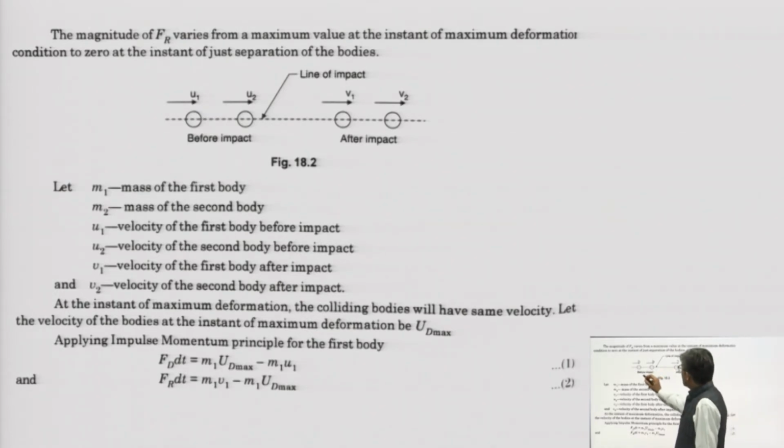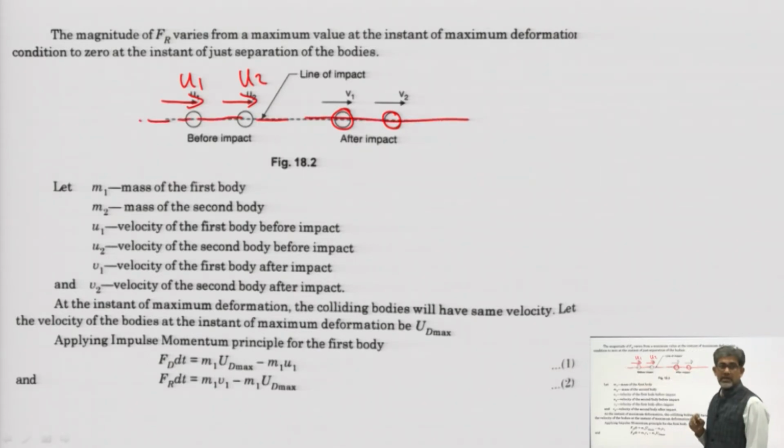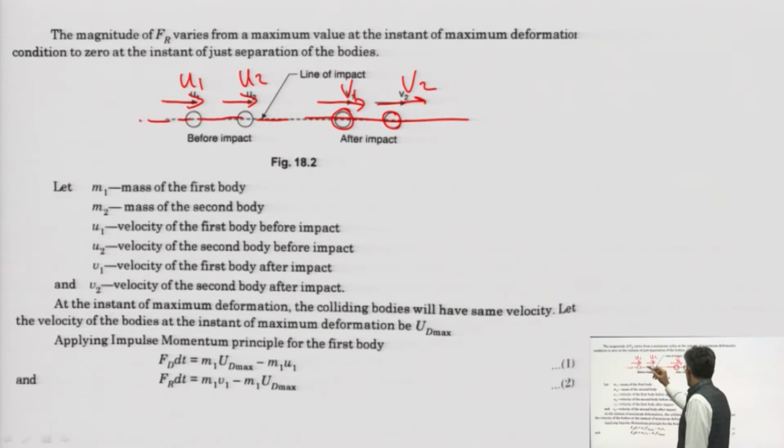Before impact, the velocity of this body is u1 and the other is u2. After impact, along the line of impact, the bodies are moving with v1 and v2 velocity in this direction.